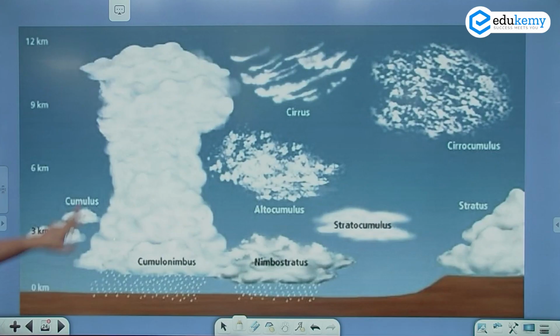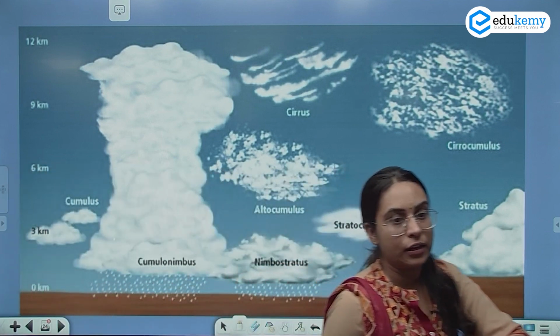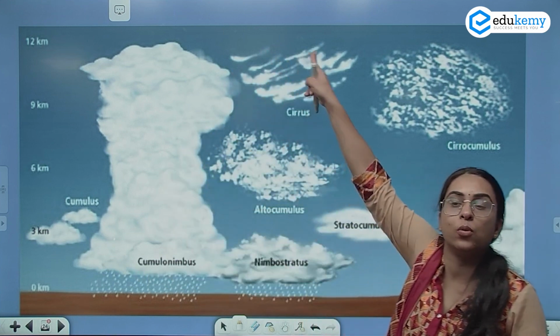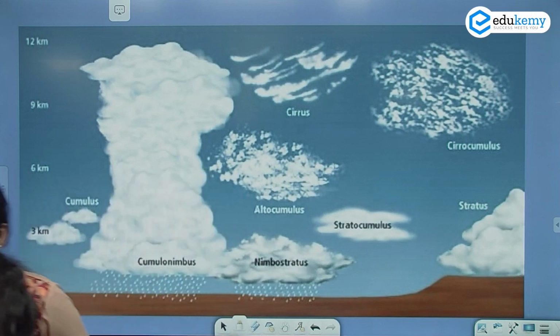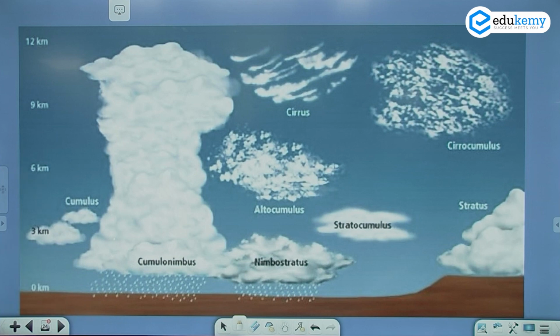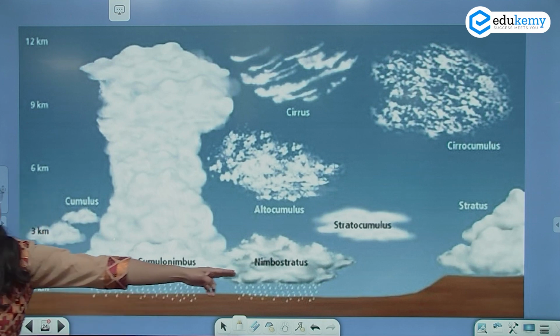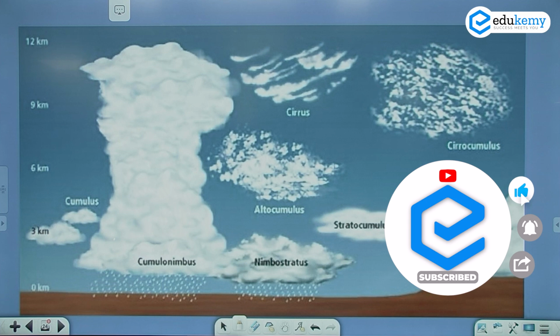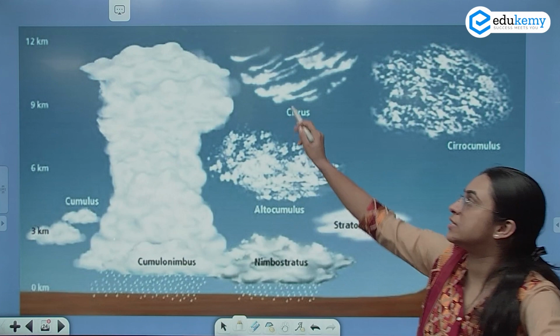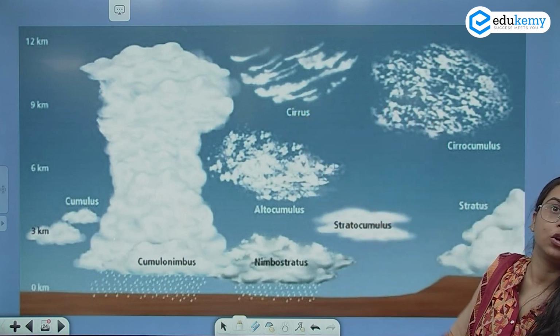Look at this. Look at this image. Can you see this cloud? This great vertical extent of the cloud. That is your Cumulonimbus Cloud. Itna bada cloud. From nearly 3 kilometers to as high as 12 kilometers. That is your Cumulonimbus Cloud. And here you can see the Nimbostratus Clouds. You have this Cumulus Clouds. From Cumulus Cloud, there is no rainfall. Cumulus Clouds is a fair weather. But Nimbostratus is giving rainfall. Your Cumulonimbus is giving rainfall. Nimbus का मतलब होता है rain. Rain, a storm bearing clouds. Here we have the cirrus cloud, cirrocumulus, altocumulus, etc.